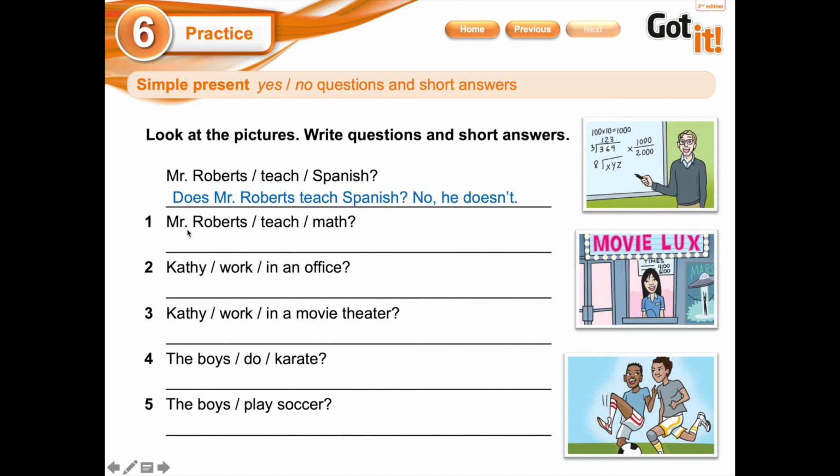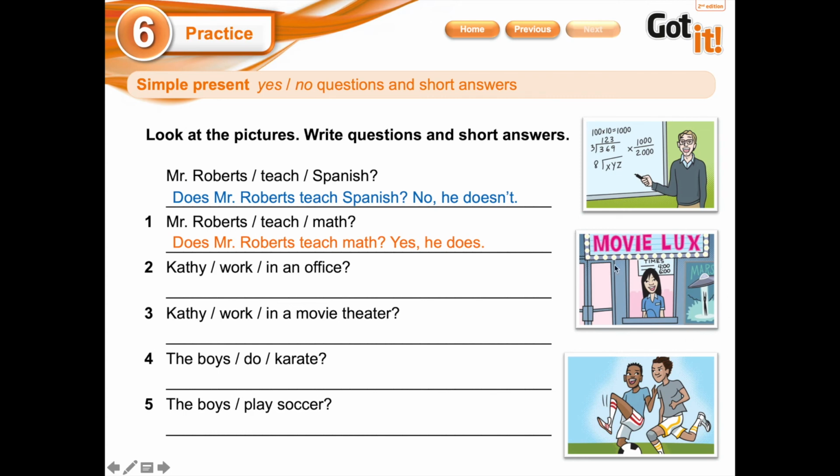Let's see number 1. It says Mr. Robert teach math. Here I have a clue. So, does Mr. Robert teach math? And he teaches math? Yes. So, yes, he does. Excellent.